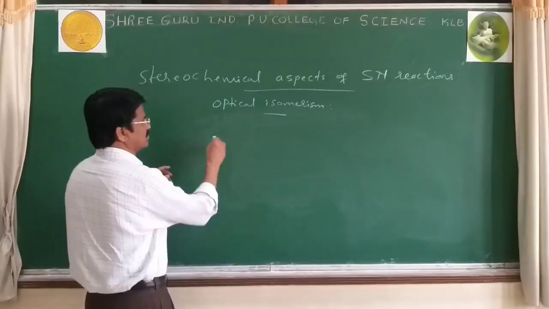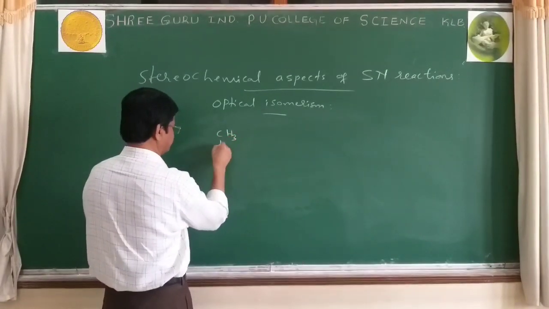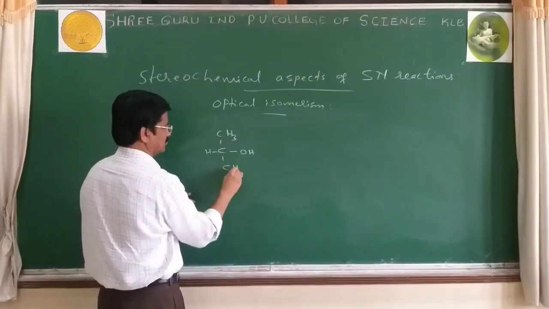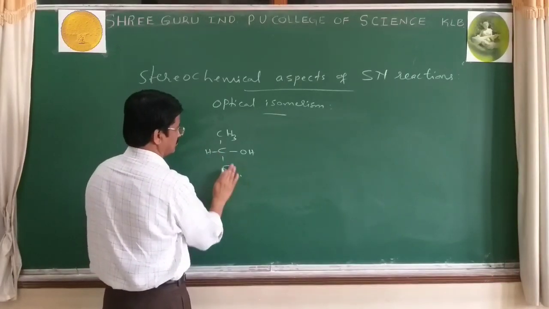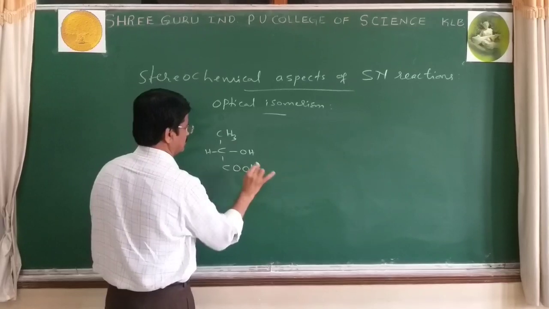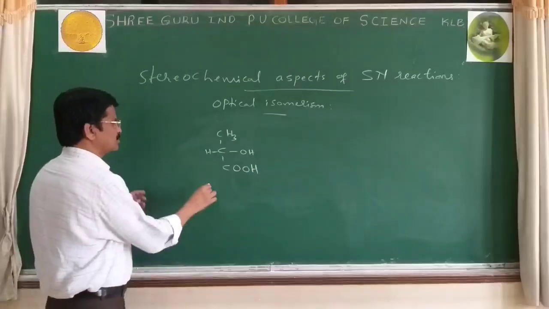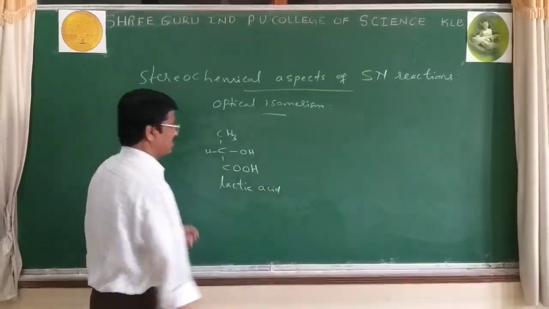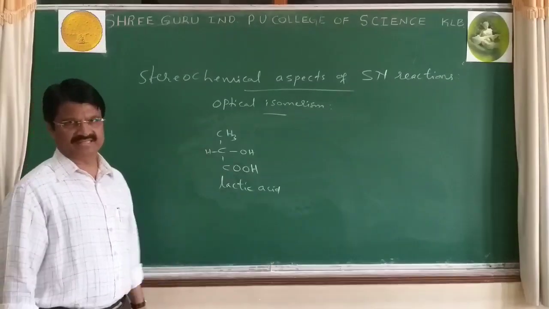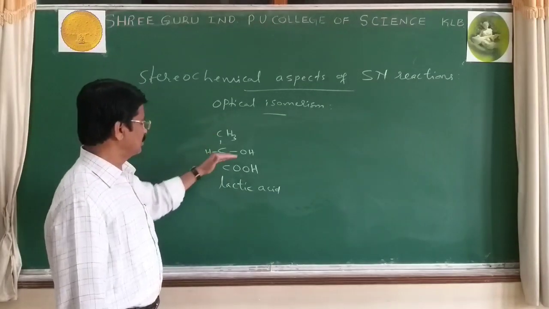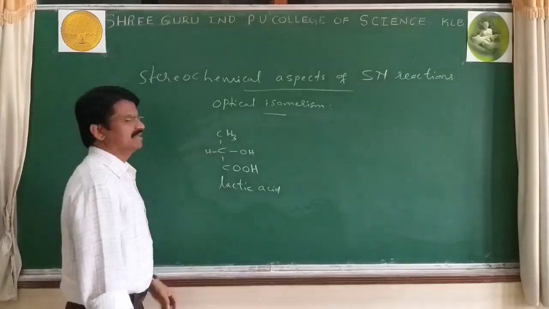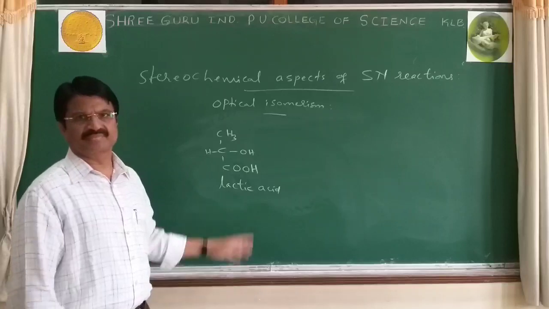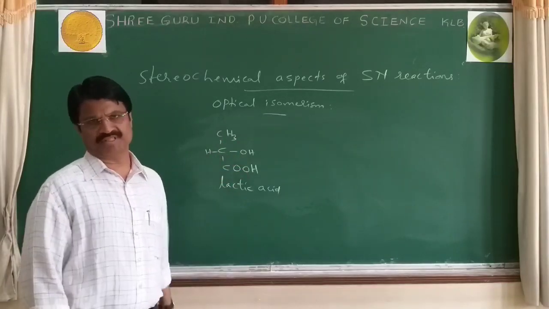Now we consider one example. So this compound is called lactic acid, CH3CHOHCOOH. Lactic acid. And this exhibits optical isomerism.